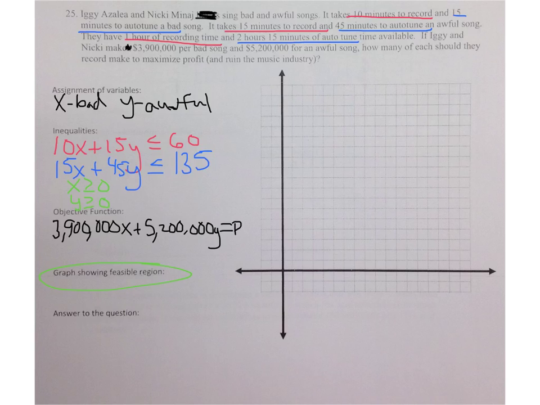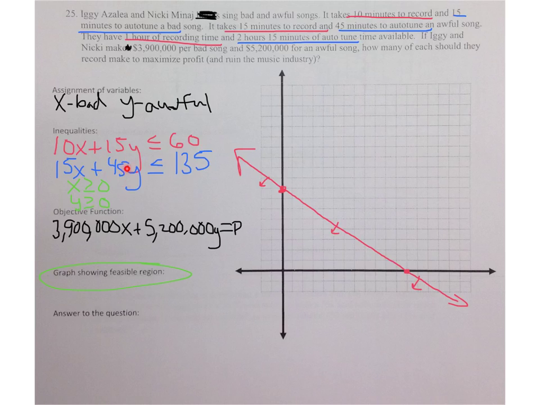So this first one here, we have 10x plus 15y is less than or equal to 60. Now, some of you have been making mistakes with your x and y intercepts. You've been mixing them up so the graph looks kind of like the opposite of what it should look like. So let's make sure when we are covering up this 15y and we get 10x equals 60, we get x equals 6, we are putting that dot on the x-axis. And then for my y-intercept, when I cover up the 10x and I have 15y equals 60, I get y equals 4. That's going on my y-axis here. So there's our first constraint, and it's less than or equal to, so we know we're shading below the line. All right, now let's go with the next one.